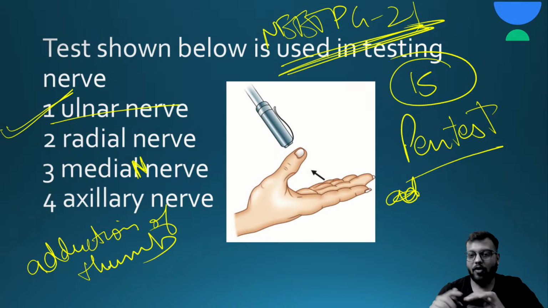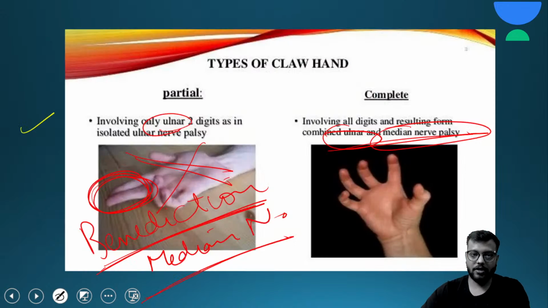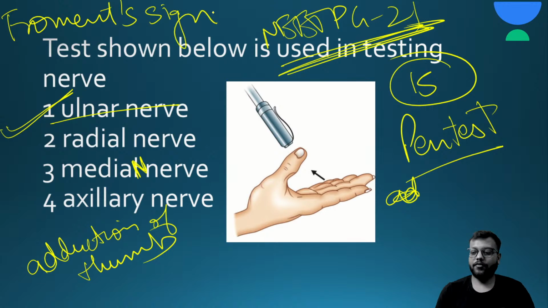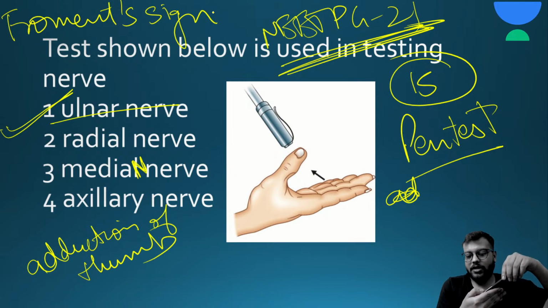Okay, ulnar nerve. और कौन कौन से टेस्ट होते हैं ulnar nerve में? Ulnar nerve में और एक टेस्ट होता है, the Froment sign. Okay, what is Froment sign? In this, if you hold a book like this, generally you will be able to hold the book without flexion at your interphalangeal joint of the thumb. But if there is ulnar nerve palsy, then the thumb will be flexed.